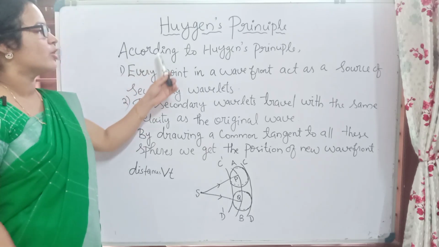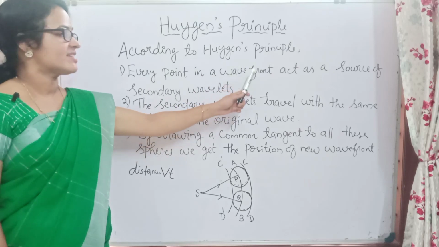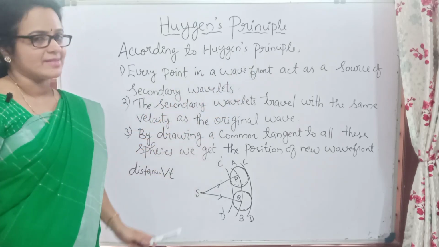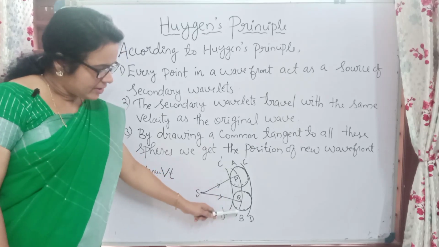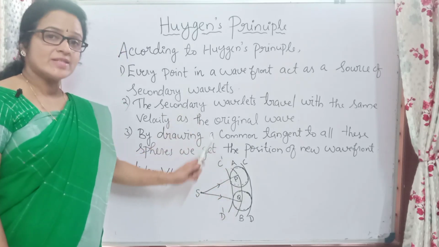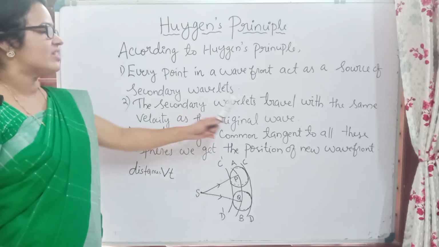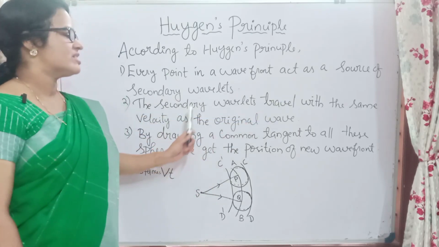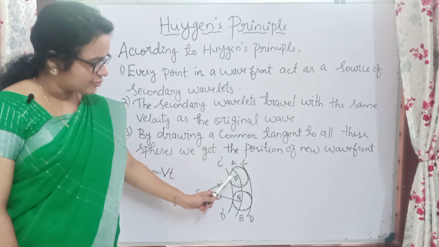I will repeat that. According to Huygens principle, every point in a wavefront acts as a source of secondary wavelets. So every point in the wavefront means in AB all points will act as the source of secondary wavelets, that is point source, and here the secondary wavelets travel with the same velocity as the original wave. So here also we can see the difference is same.